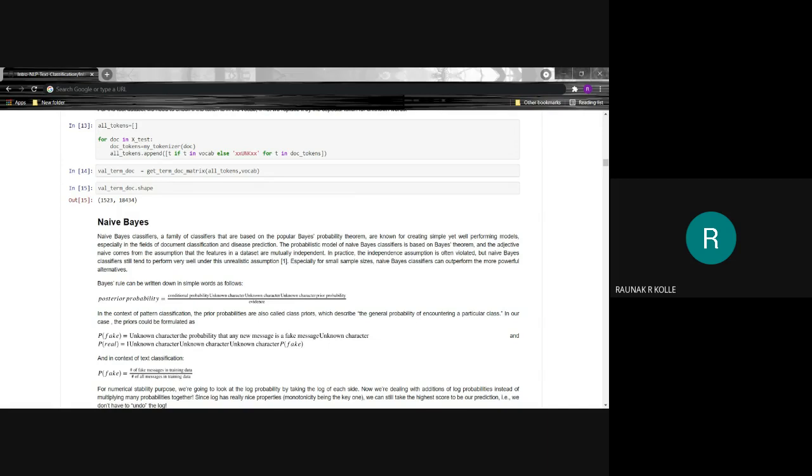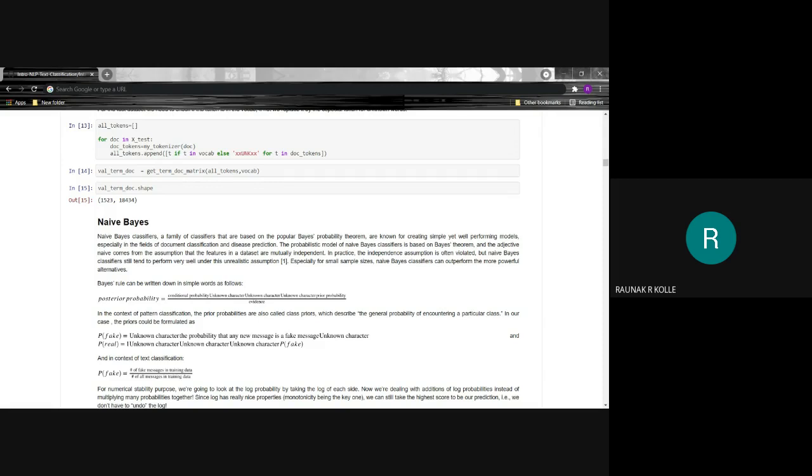In practice, the independence assumption is often violated, but naive Bayes classifier still tends to perform very well under this unrealistic assumption, especially for small sample sizes. Naive Bayes classifier can outperform the most powerful alternatives. Actually, most powerful would not be particularly right because there are other algorithms which perform better than naive Bayes, but it performs better than more or less the closest algorithms.